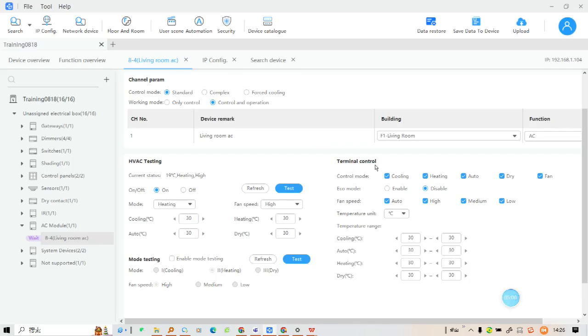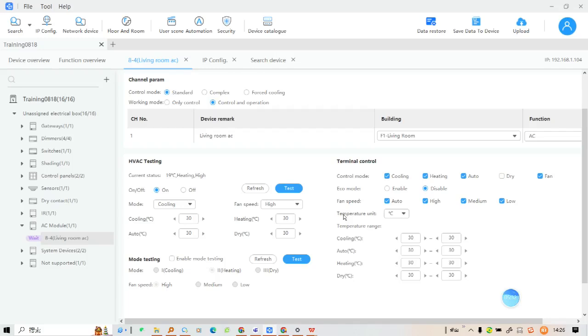And this is the terminal control. If in your HVAC module, the AC control doesn't have the dry mode, you can just disable it. Or if you don't want the auto mode, you can also disable it. The eco mode is an energy saving mode. You can enable or disable it. If you don't want the auto fan speed, you can just disable it.